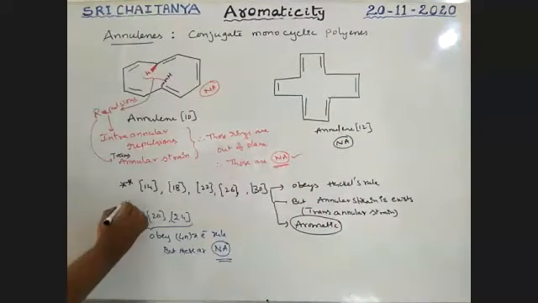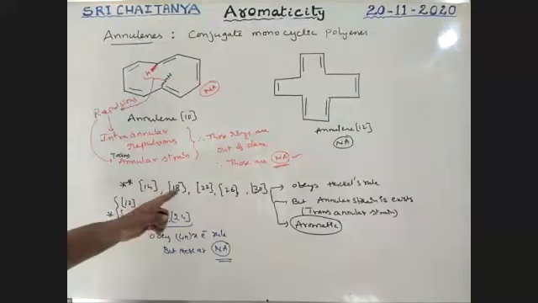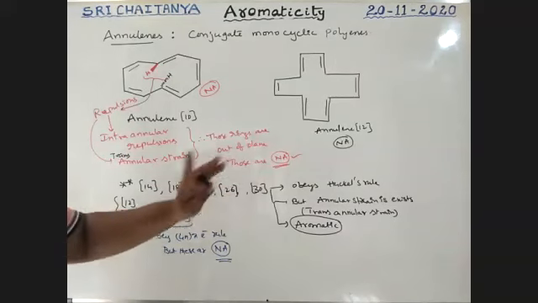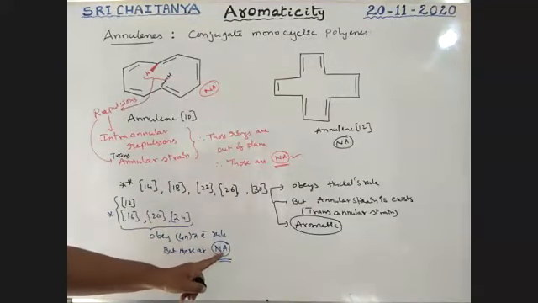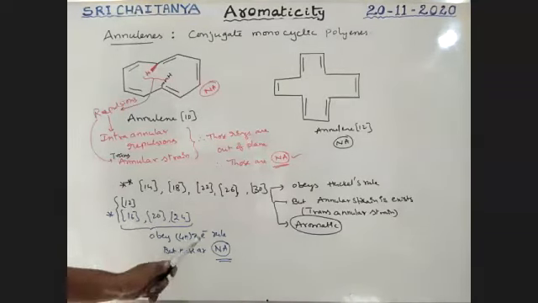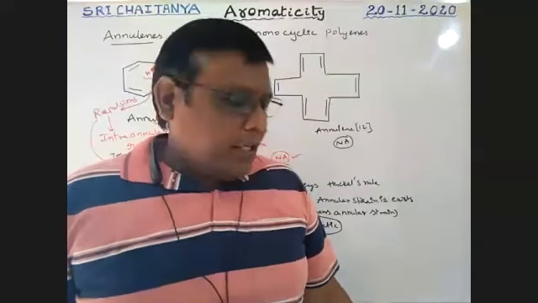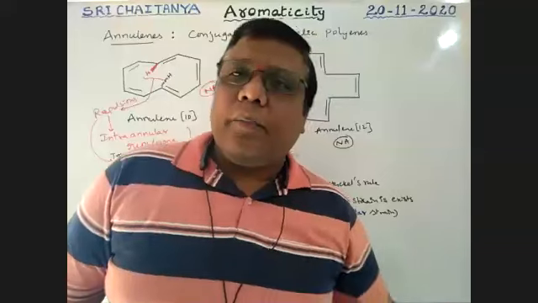Please note that. [14], 18, 22, 26, 30 are aromatic. These are non-aromatic even though they follow 4n pi electrons, because they are out of plane. So this is about annulenes, very, very important.